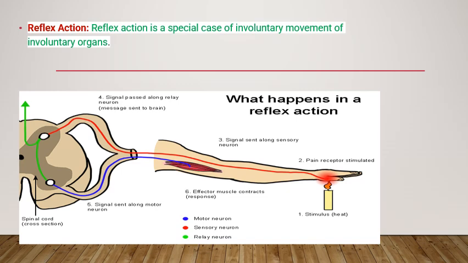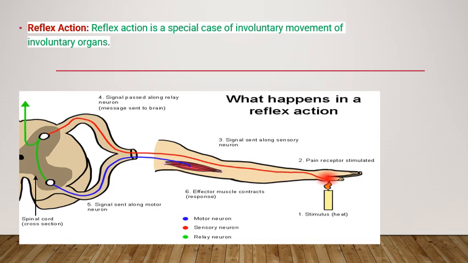So it is a special case of involuntary movement which is not under our control. It is performed by involuntary organs. Usually you can say it is an integral part of the formed survival instinct. Most of the reflexes are responses to well-trained and accumulated knowledge that we have internalized. For example, withdrawing the hand as it comes in contact with an extremely hot or cold object. As I gave the example just now, this action is termed a reflex action. So it has a very important role.